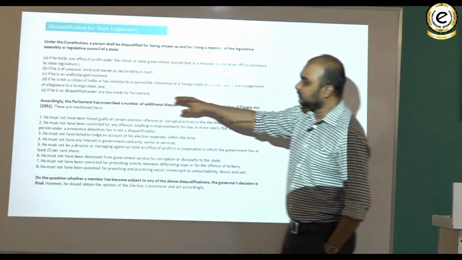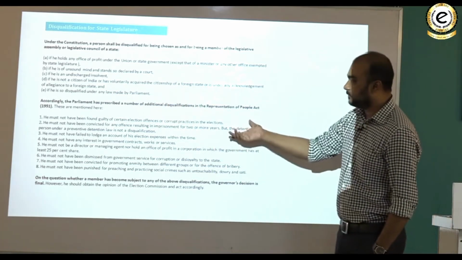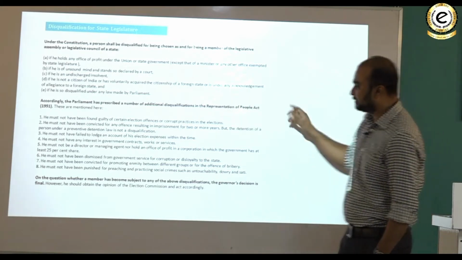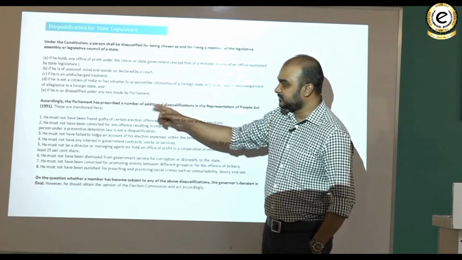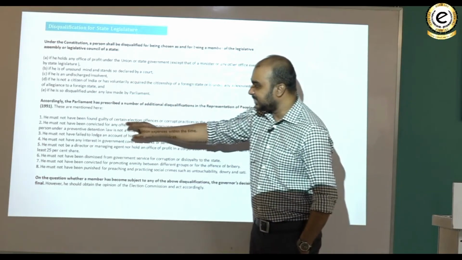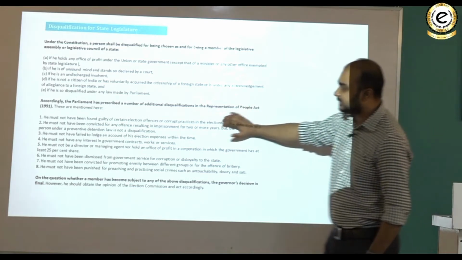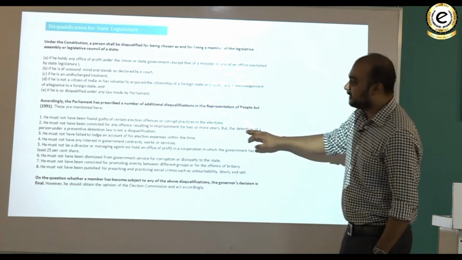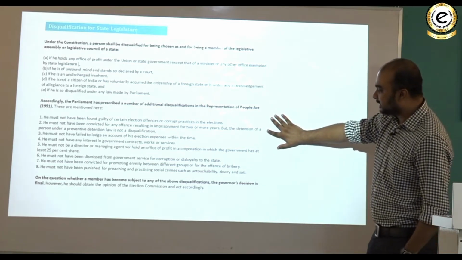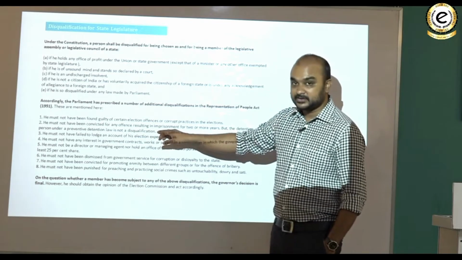If he is so disqualified under any law made by the parliament, and parliament has therefore made a law which talks about additional disqualification in the Representation of People's Act 1951, and these are the things that are mentioned. He must not have been found guilty of certain election offences or corruption practices in the election. He must not have been convicted for any offence resulting in the imprisonment for 2 or more years, but the detention of a person under a preventive detention law is not a disqualification.